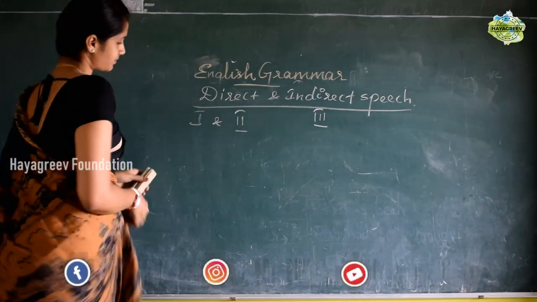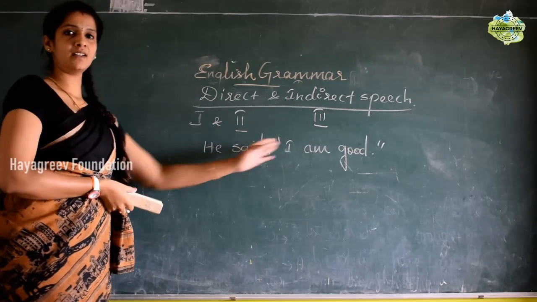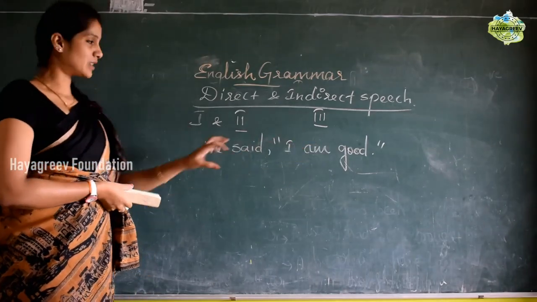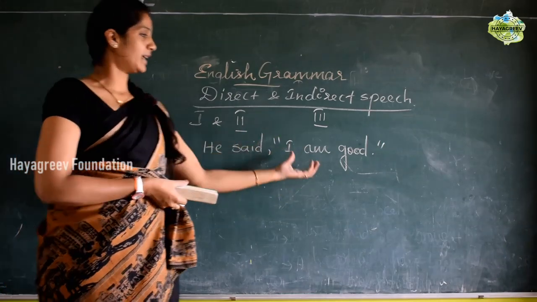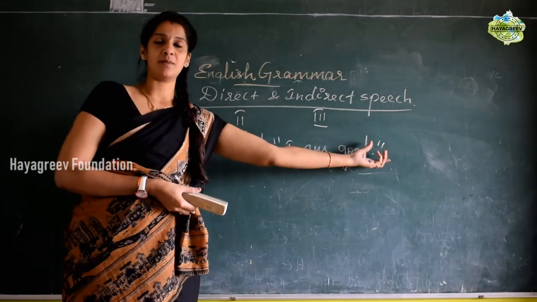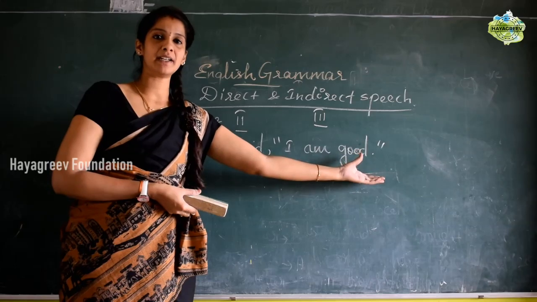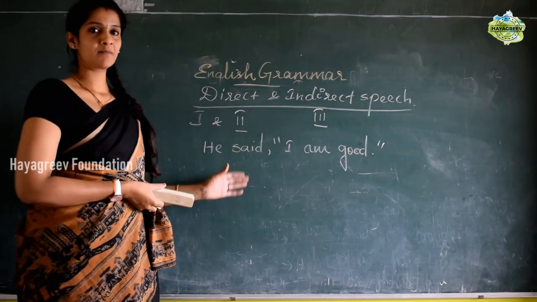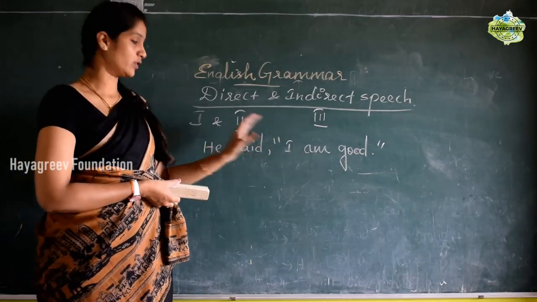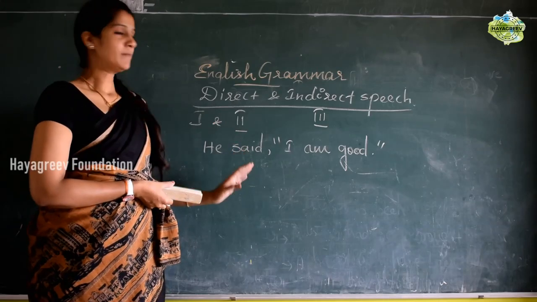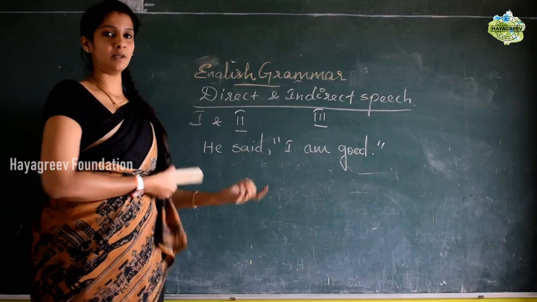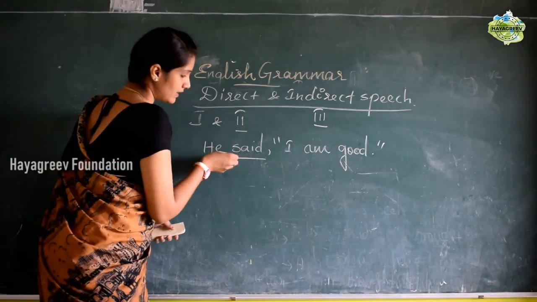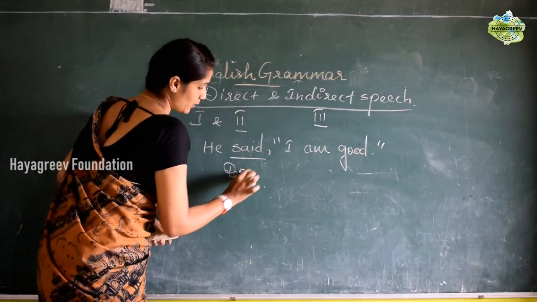So here, he said, "I am good." So this is the main identification for direct speech, that it will be having the inverted commas. Quotation marks will be there in the direct speech. So with this identification we can find out this is a direct speech. Okay. So it will be having the reporting verb. The word said is nothing but the reporting verb.